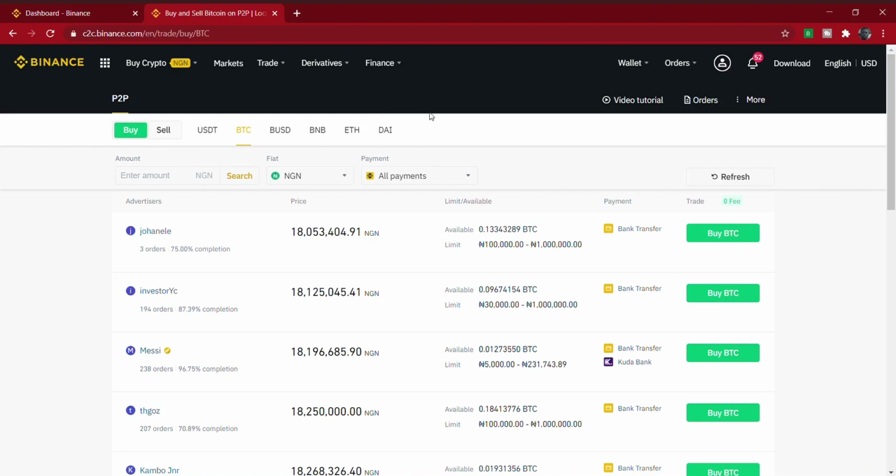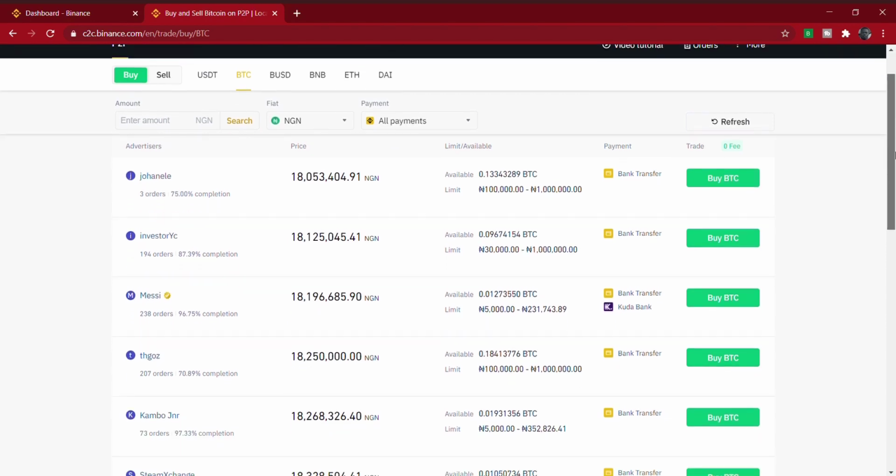Now, these are the coins you can buy or sell through the P2P trading. Not all the coins, these are just the coins you can buy: USDT, BTC, BUSD, BNB, ETH, DAI. Now, if you come down here, you're going to see the people who want to sell that coin. Firstly, select the coin you want to buy here. So I've selected BTC here. Now you come down, you can see these are the people who want to sell.